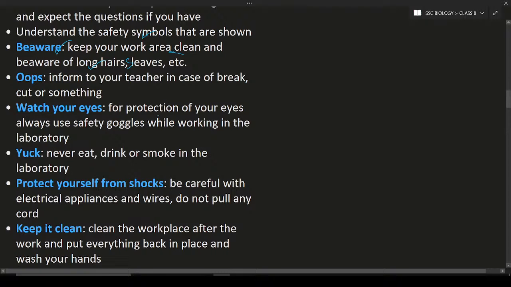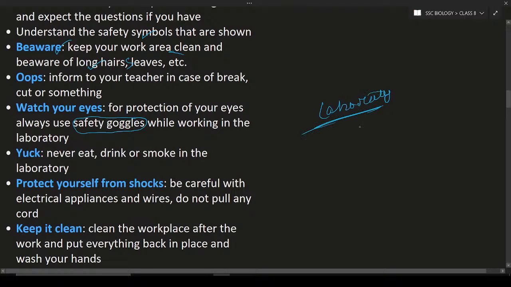Next is watch your eyes. While you are working in the laboratory, some kinds of acids release fumes and some kind of smell. You have to protect yourself from the fumes of the acids and also the gases coming from the acids. In order to protect your eyes, you have to use safety goggles. This is not about the goggles used in the fashion industry. These goggles are used for safety. They are known as safety goggles, used for safety in the laboratory. While working in the laboratory you have to use these safety goggles, but not outside.